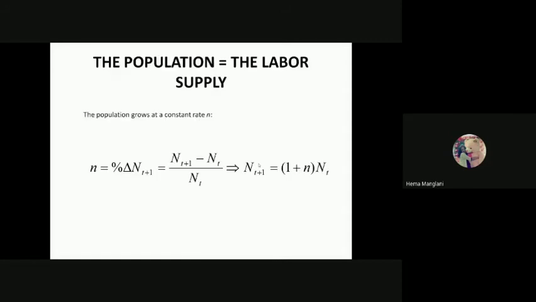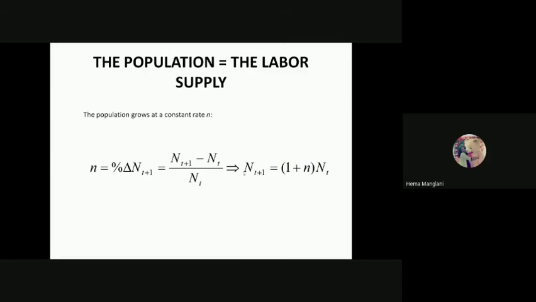Now, the population equals the labor supply. The population grows at the constant rate n. How do we define it? The percentage change in population growth from t to t plus 1, with the same classical assumption, because it depends on the past population. The future population depends on the growth of population: the new one minus the past one, divided by the past one. The same growth percentage theory we take for population growth.